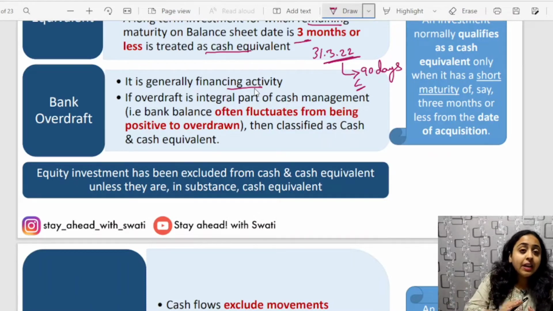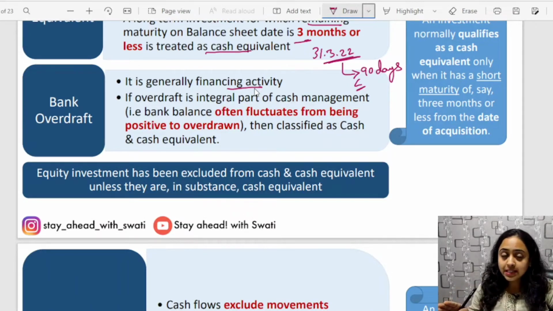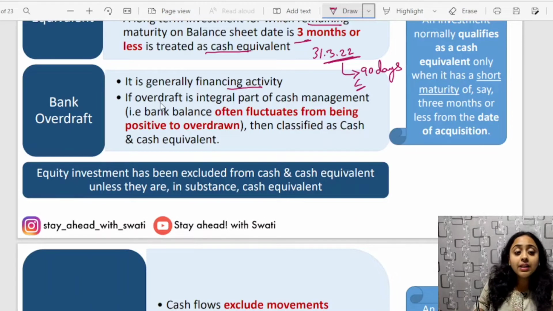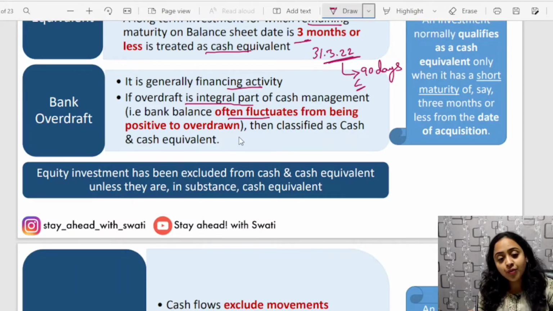Now bank overdrafts are in general always financing activity, but it will be considered as operating only when the bank overdraft is an integral part of cash management. If the bank balance often fluctuates from positive to overdrawn, then it is classified as cash and cash equivalents.